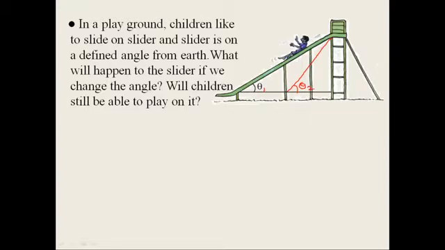Now I am taking one more like this. So here the angle will be less than θ1. So now it is possible for children to slide on the slider when the angle changes to θ3. That means we are taking a smaller angle. It is not possible for children to slide on the slider when the angle decreases.